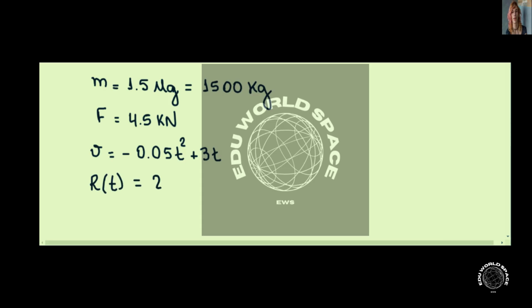a function of t. Notice that, again, according to the figure, the resistance force is pointing opposite to the tractive force. Okay? So basically, in order to solve this exercise, all we need is Newton's second law, that tells us that the sum of the forces, that is the net force, on a body is equal to its mass times the acceleration of that body.